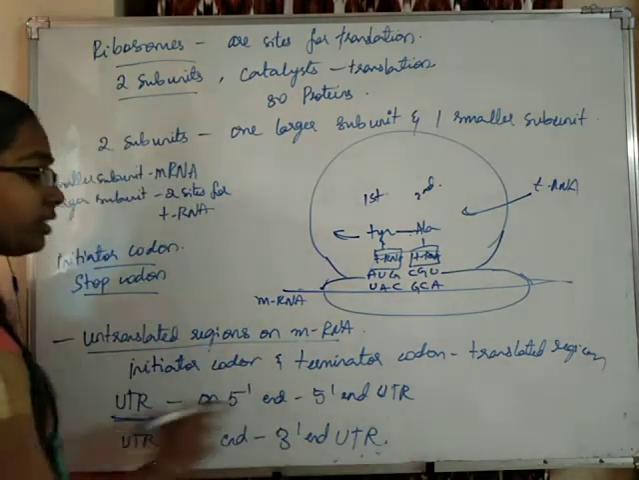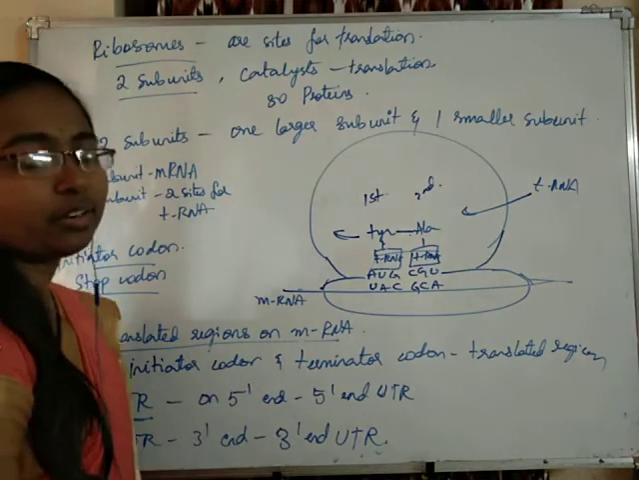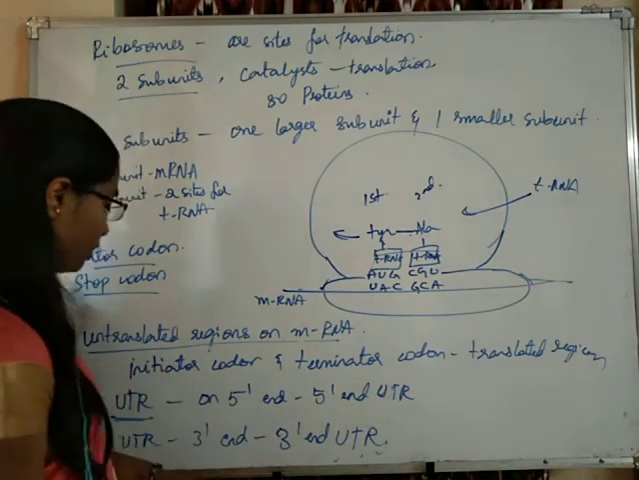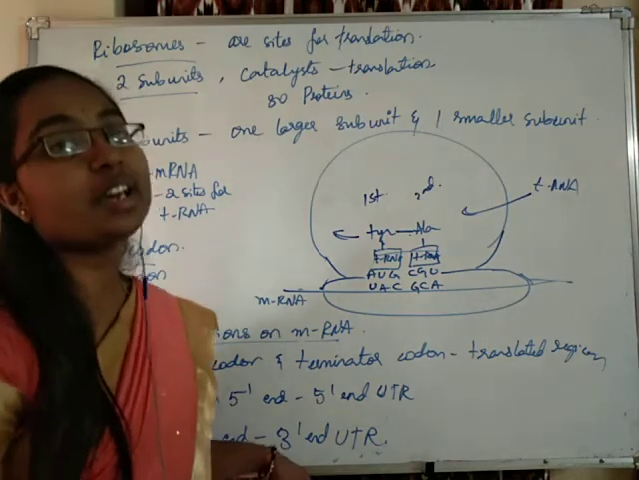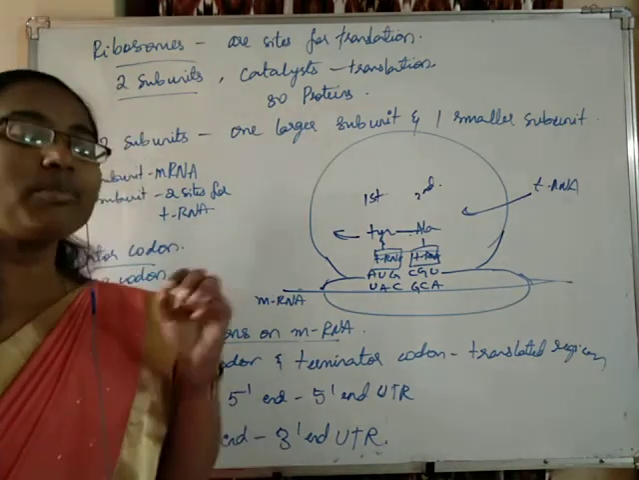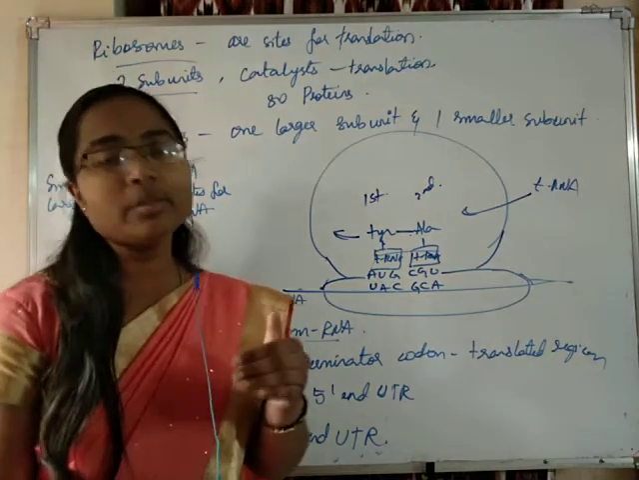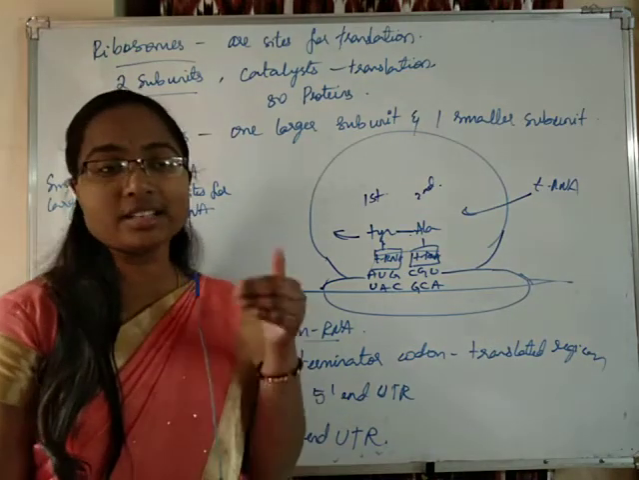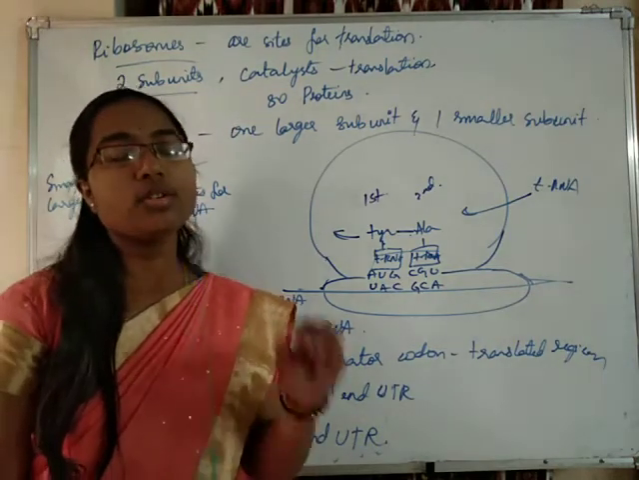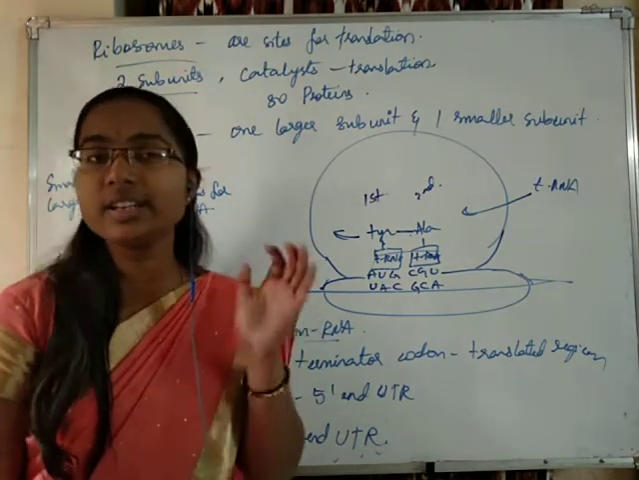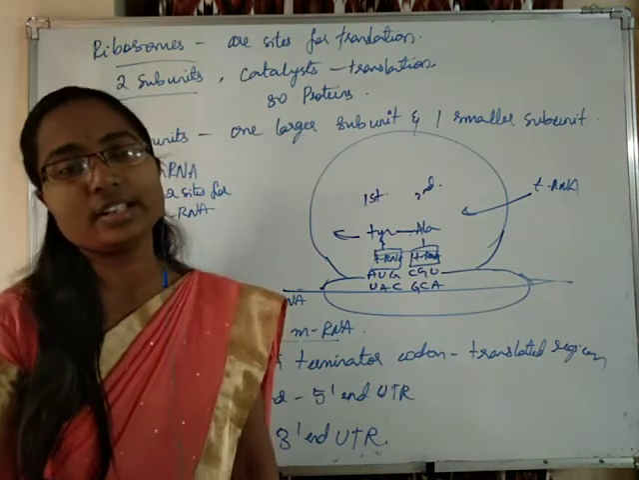Okay. So what is the importance of having these untranslated regions? The main importance is that these untranslated regions are important for translation. They will protect the mRNA from damages. They will ensure that translation is occurring between the regions necessary only. So translation of the required regions is enabled because of the presence of untranslated regions.